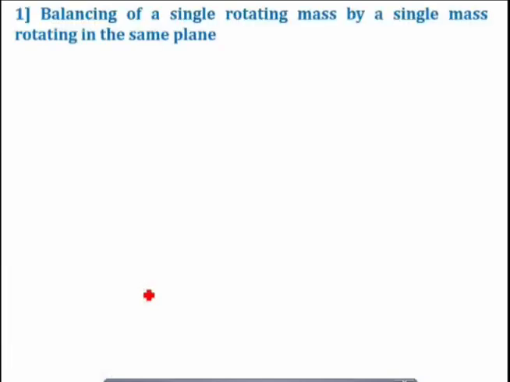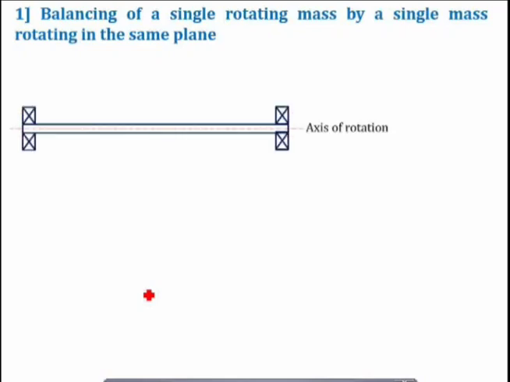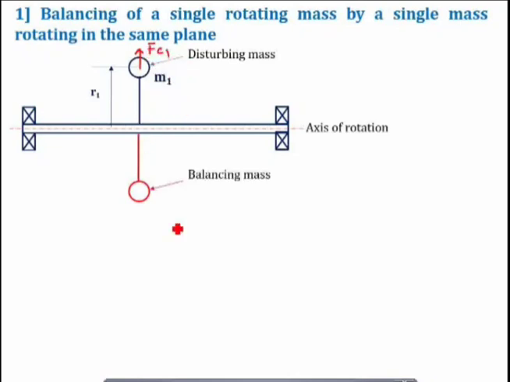So now let us understand. Consider again a shaft with the axis of rotation, and let us say this is a disturbing mass m1 which is rotating at a distance r1 from the axis of rotation. Now this single rotating mass will create an unbalanced force, let us say Fc1. If you want to balance this unbalanced force Fc1, you have to place another mass, that is a balancing mass, in the same plane.